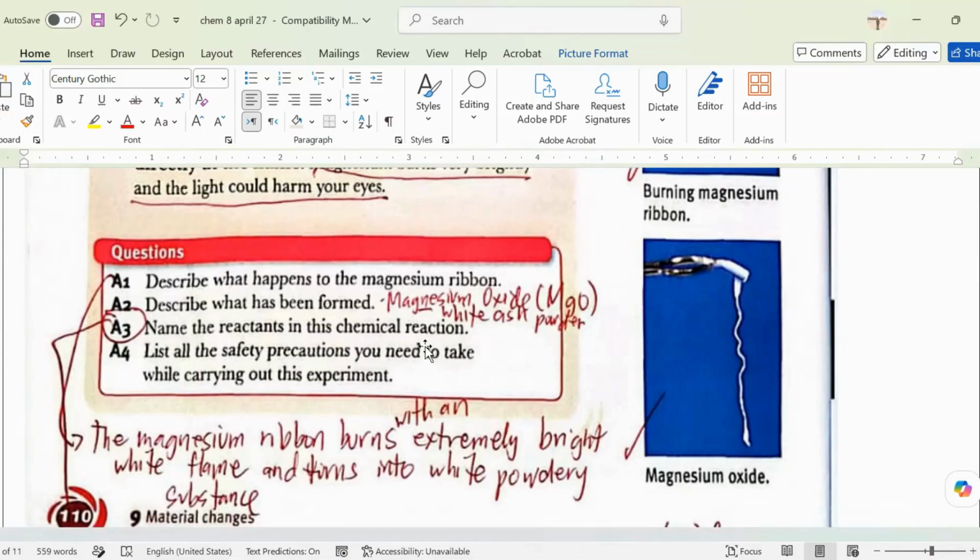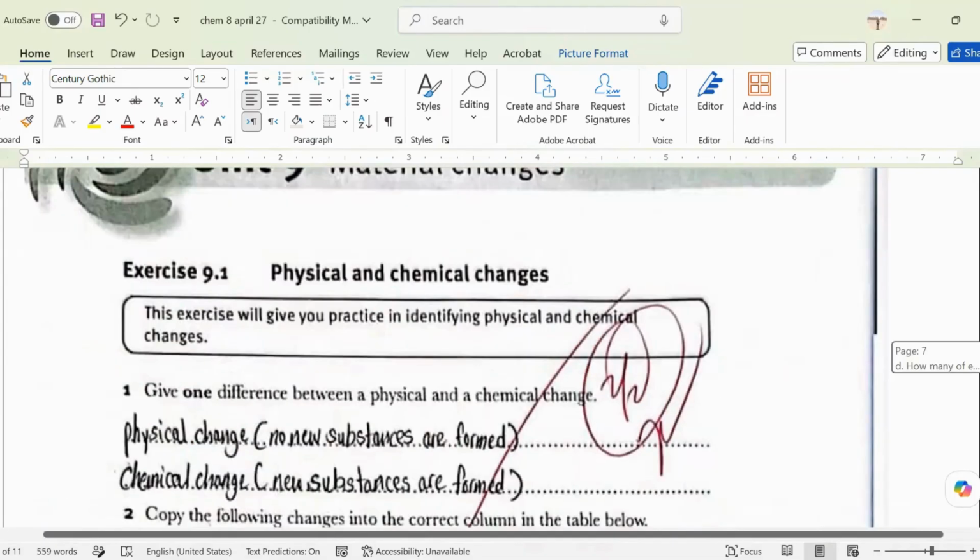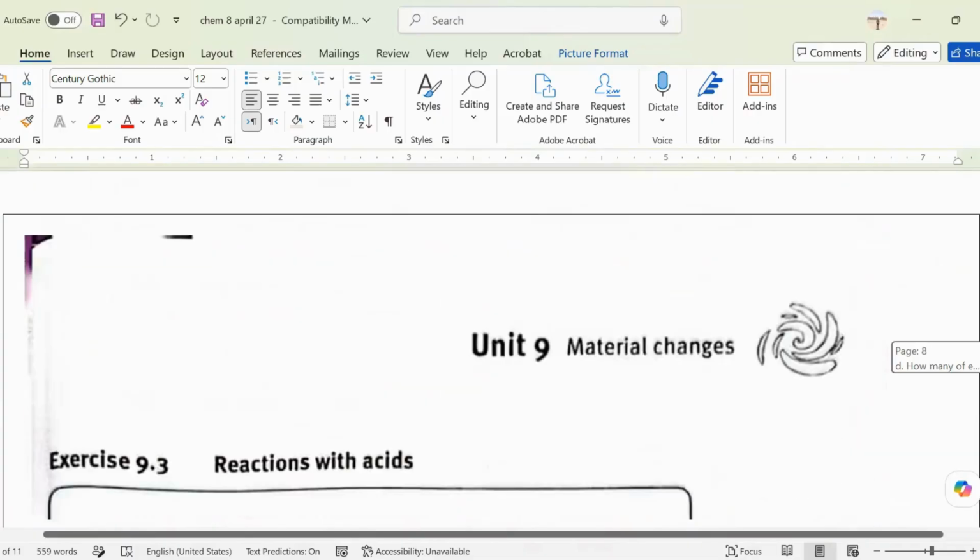If there are bubbles, and after the bubbles there's air, like a fizz, there is also a chemical reaction that took place. Okay, we're done with this.